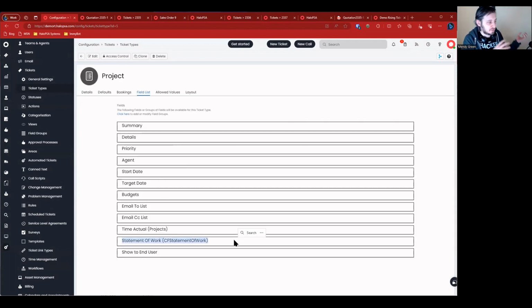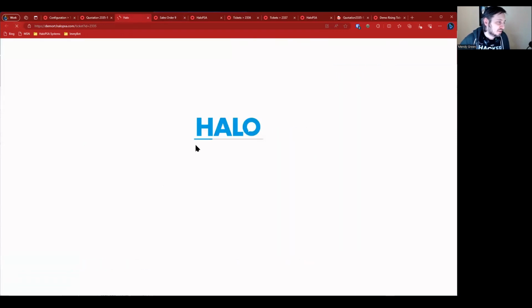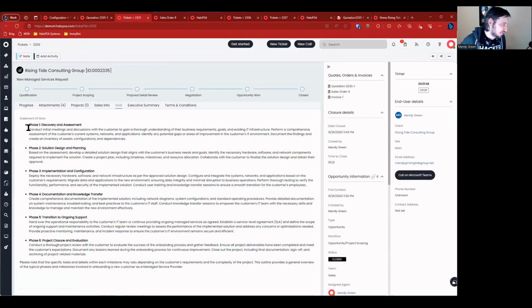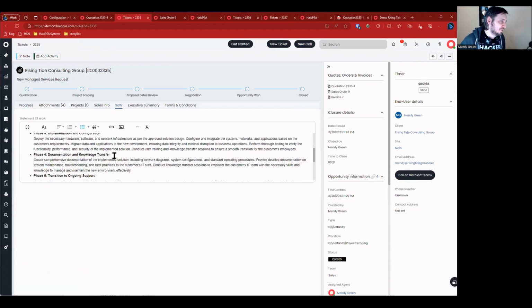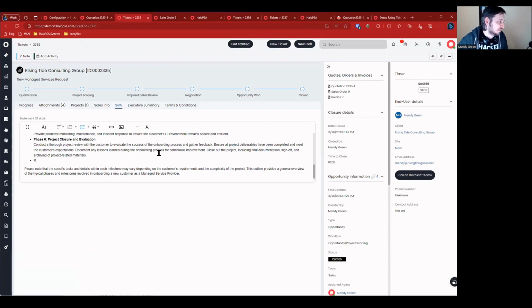So the field exists on both project and on opportunity ticket types. And now if we go back to 2335 and we just refresh the screen, we should be able to edit the statement of work. And I can show you what that other setting, the whole point was to show you the setting. So now I'm the sales rep, I'm talking to the customer like, oh, you know what? We need another phase. So we need phase 6, phase 7,